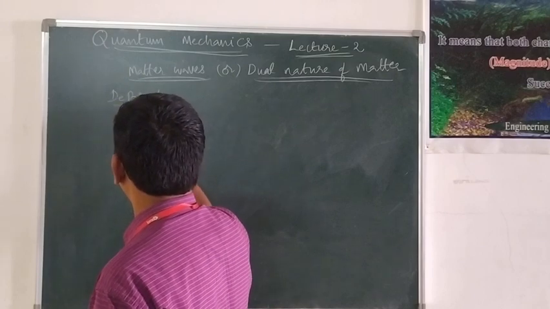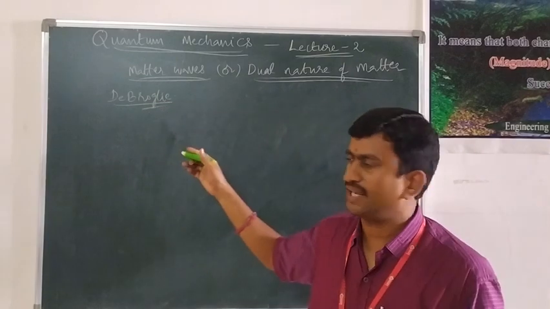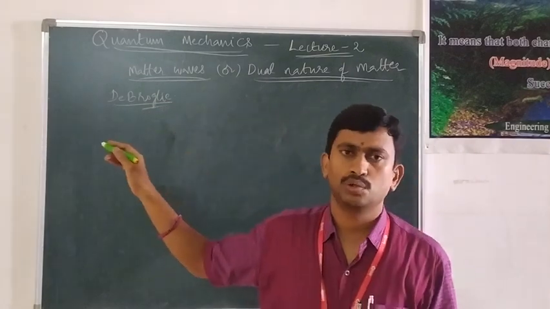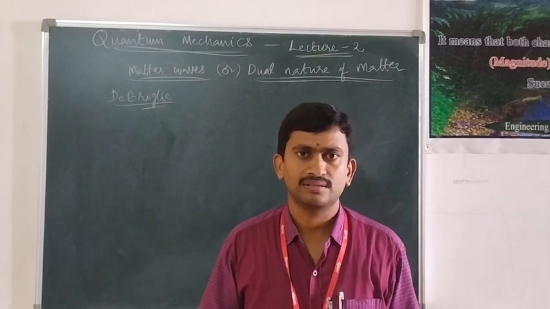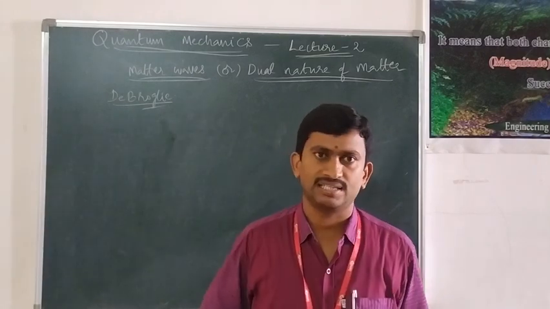De Broglie, at the age of 19 years, submitted his thesis to the University of France. But the University of France rejected his thesis.